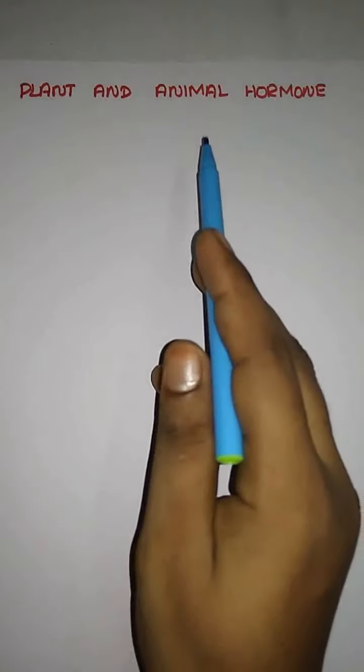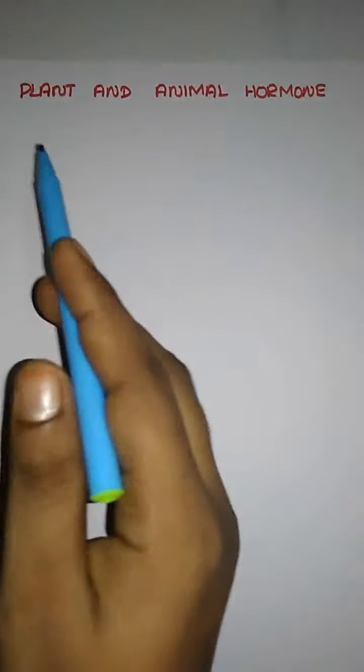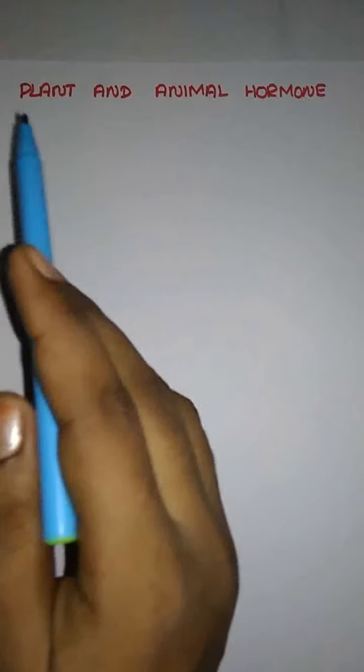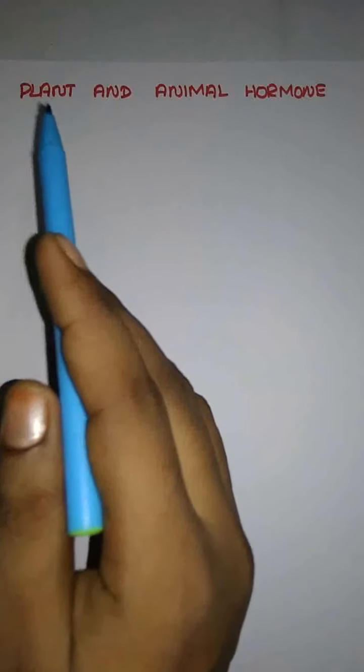Today we are going to see the plant and animal hormone. I hope you all are active in this class. This is a very important and interesting topic. You have to understand it carefully. First thing, in plant and animal hormone, you have just heard about some animal hormones, right? And now in this lesson we are going to discuss the plant hormones also. Okay, plant and animal hormone.